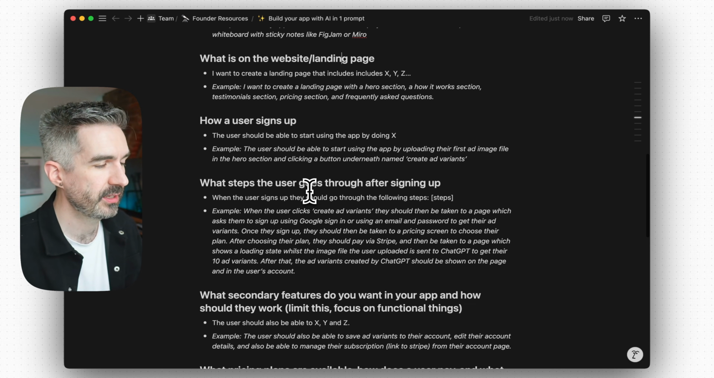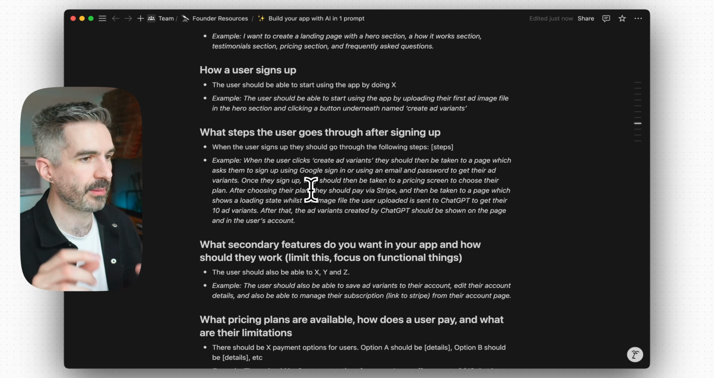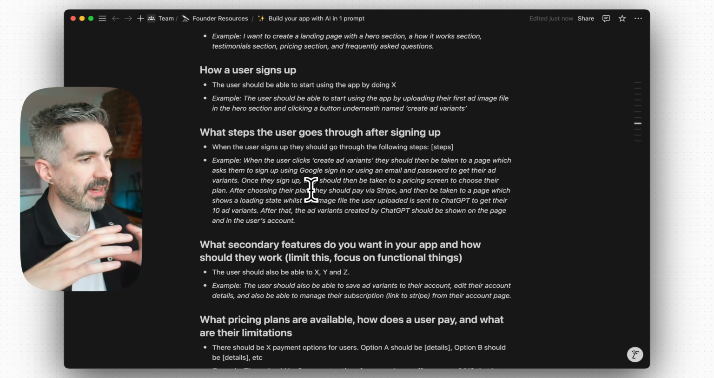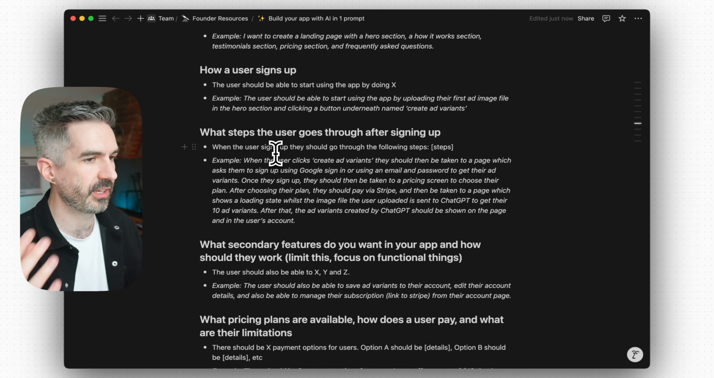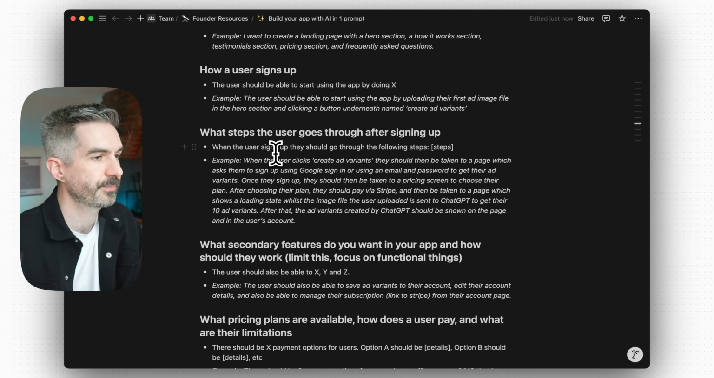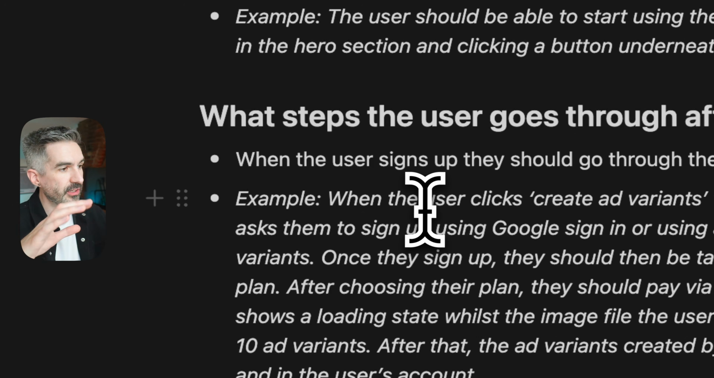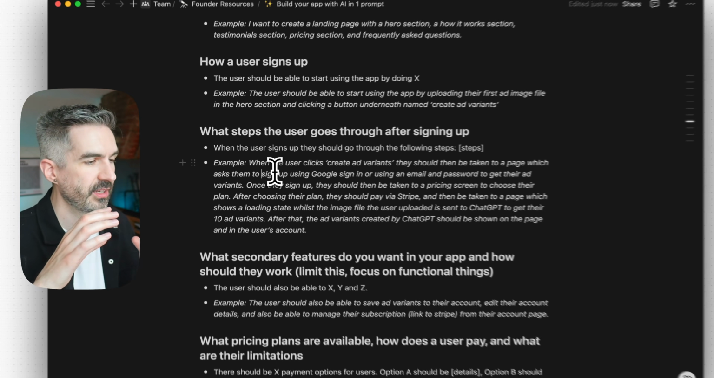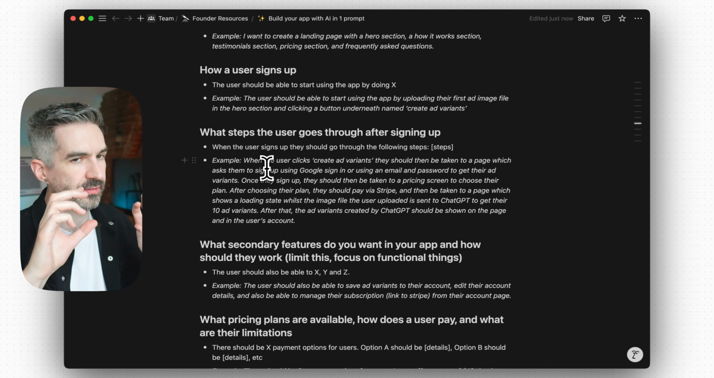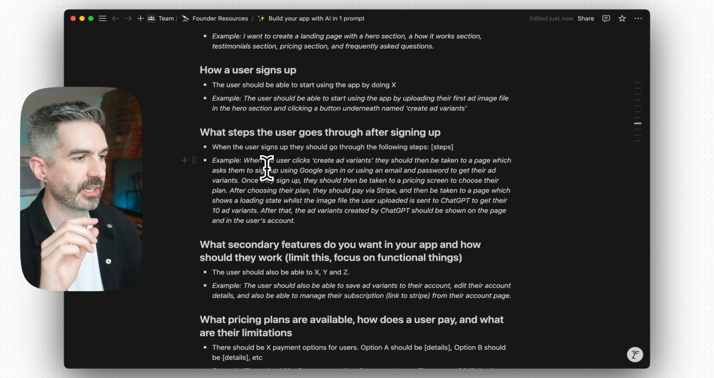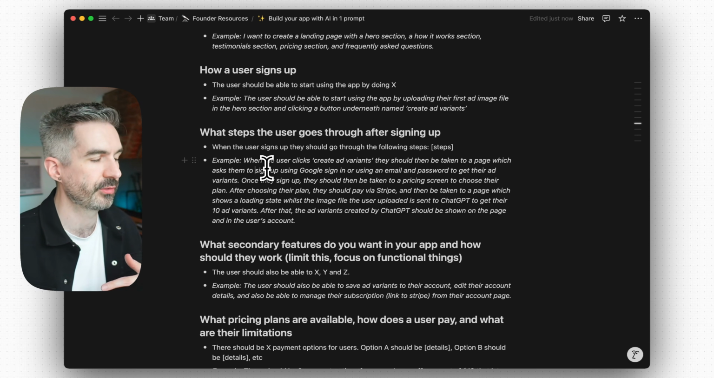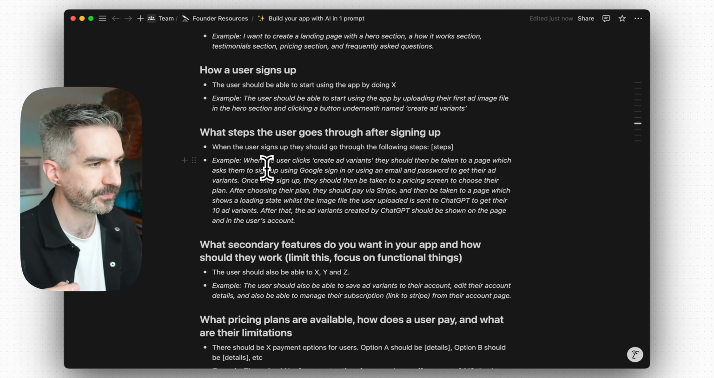The next part here, which is really important, is what steps does the user go through after signing up? So what happens after they sign up? That leads them into that primary feature that we described earlier in detail. So when the user signs up, they should go through the following steps. The example I've got here, and this is the longest part of the prompt, I think, because this part and describing how that primary feature works are the two longest bits, because you're describing multiple steps for someone to go through and maybe multiple pages as well.